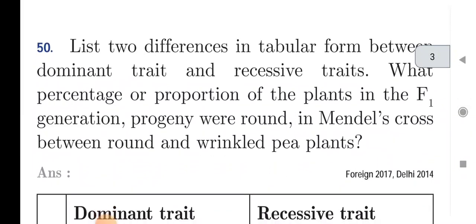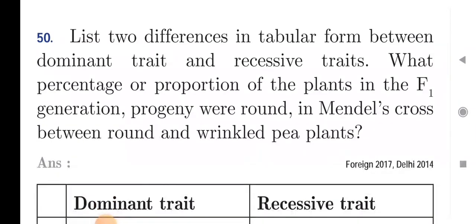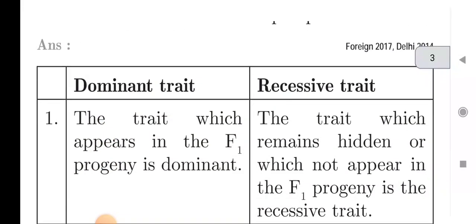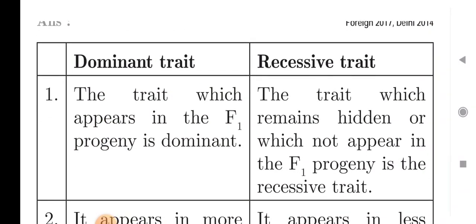Next question: list two differences in tabular form between dominant trait and recessive trait. What is the percentage or proportion of the plants in the F1 generation progeny that were round in Mendel's cross? Next, the difference between dominant and recessive traits is that the trait which appears in the F1 progeny is dominant.